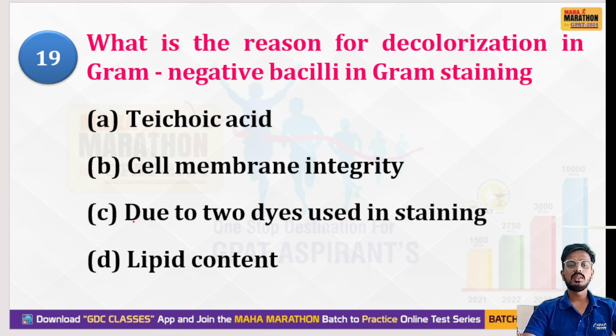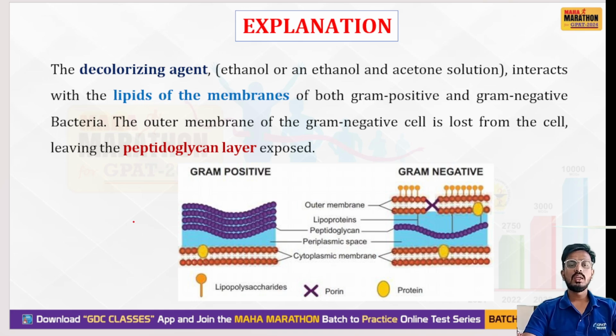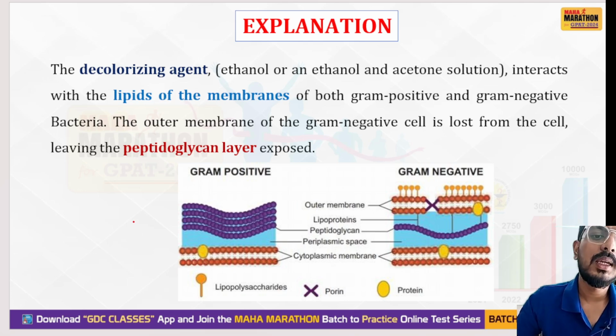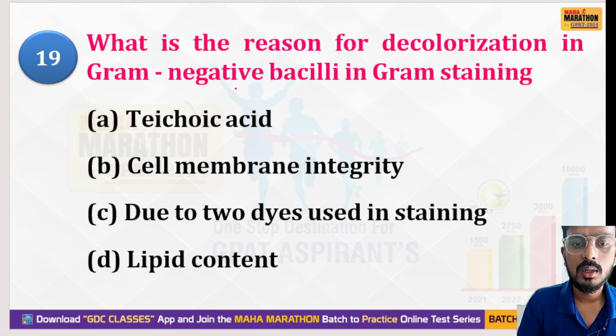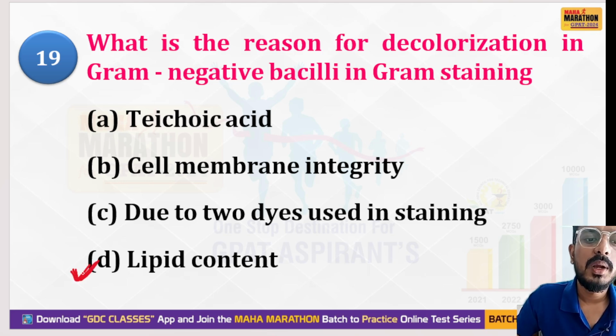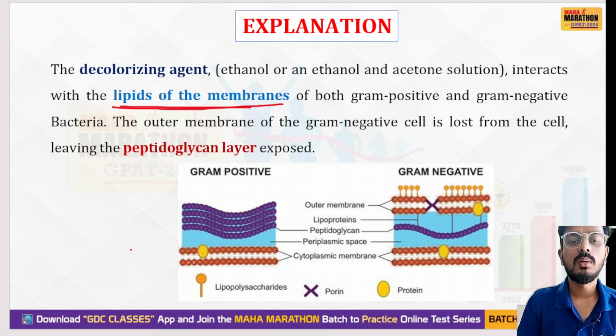Here the right option is the decolorizing agent. A decolorizing agent like ethanol or acetone solution interacts with the lipids of the membrane. So the reason for decolorization is nothing but the lipid content. So option D is the correct answer.